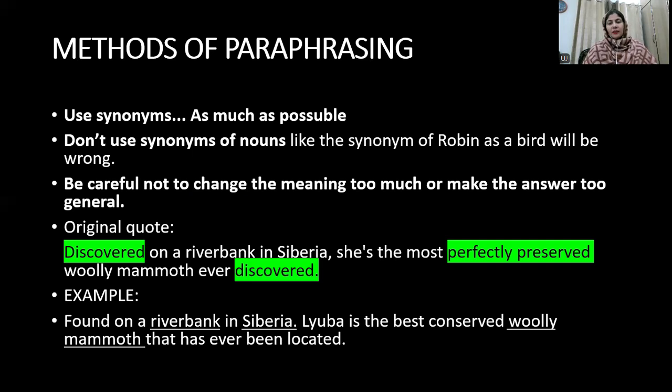Number one, as much as possible, you should use synonyms. Don't use synonyms of words which are specific nouns, like the example of mammoth I have given you here. Another example is robin, which is a typical kind of bird. If you call it bird, that will not be correct, because there are different kinds of birds and robin is also a unique kind of bird. Be careful not to change the meaning too much or make the answer too general. Don't make it too general.